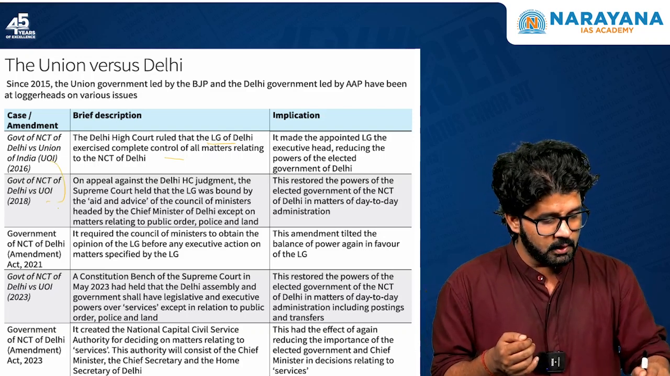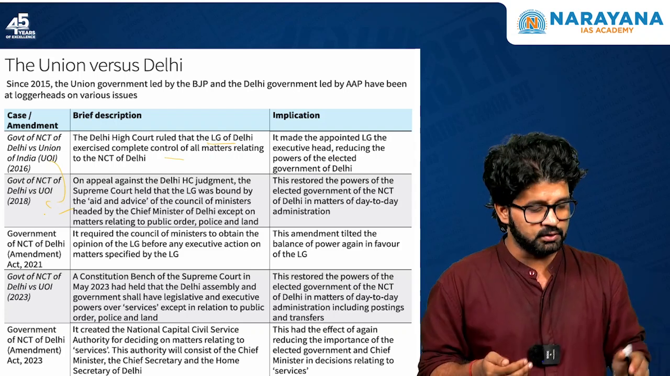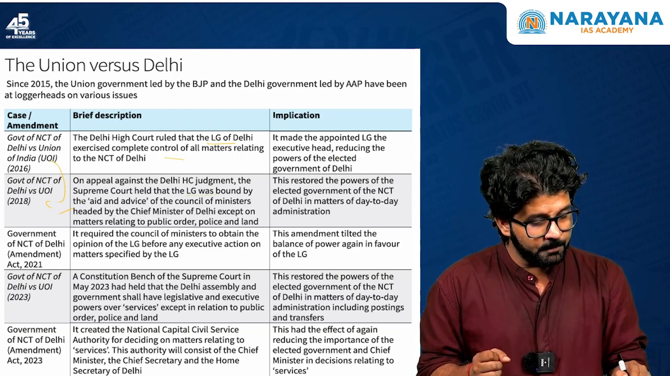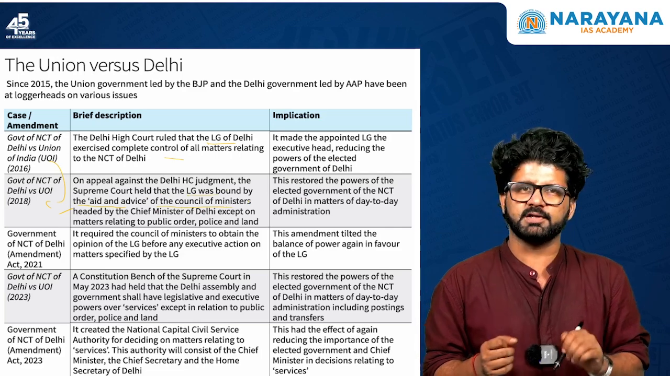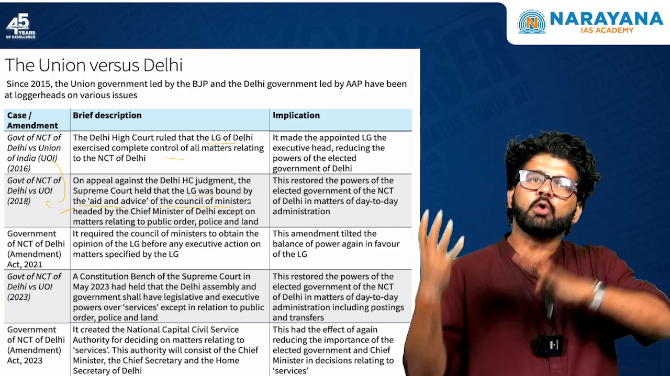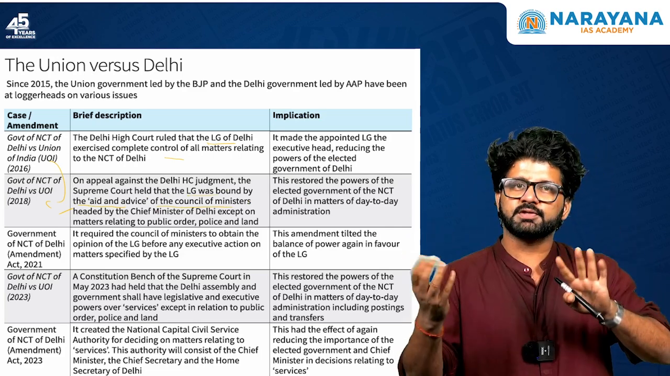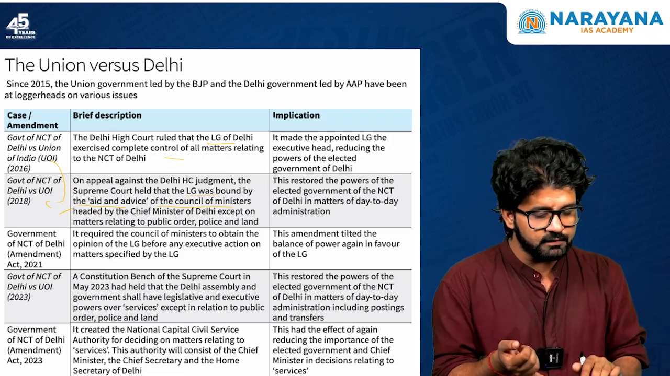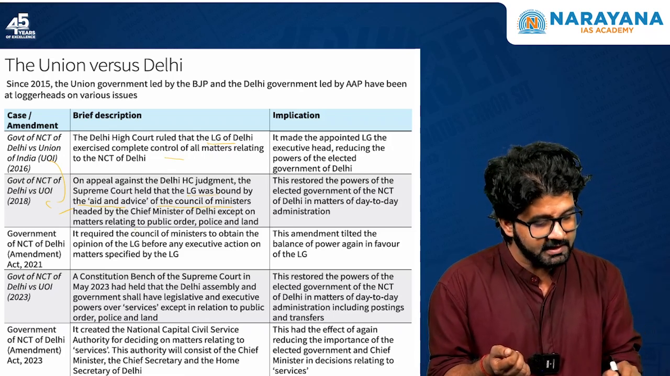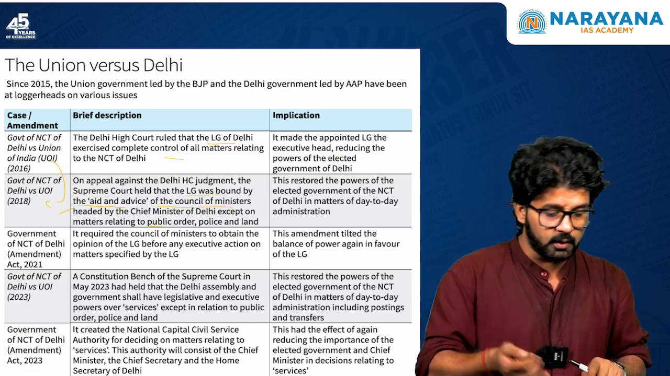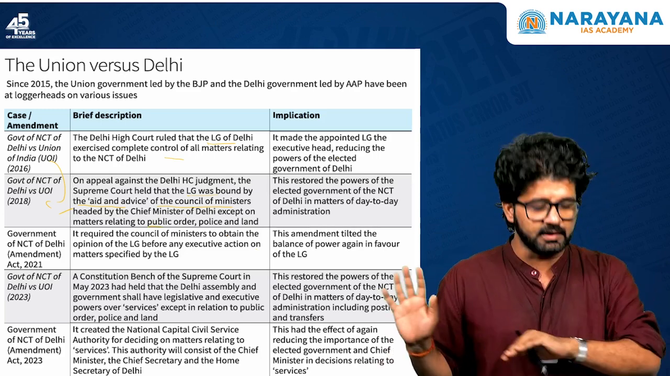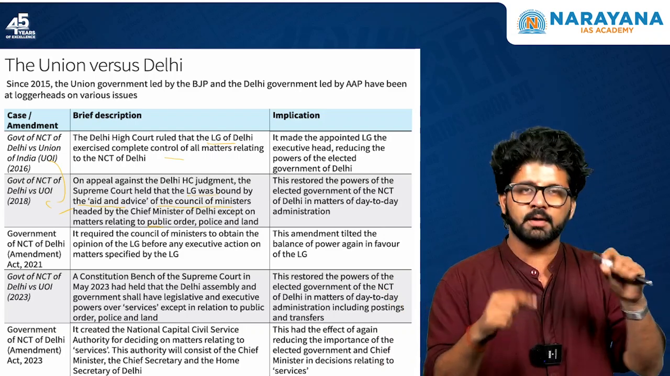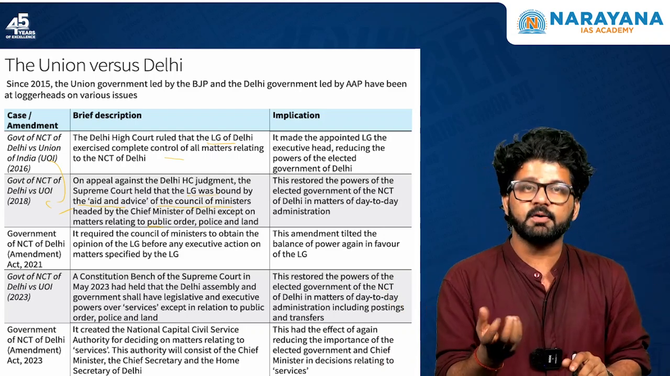Then let's track. 2018 will try to restore things. On appeal against the Delhi High Court judgment, the Supreme Court held that the LG was bound by the aid and advice of the Council of Ministers. Just like the President is bound by the aid and advice of the Council of Ministers headed by Narendra Modi, similarly the LG was bound by the aid and advice of the Council of Ministers headed by the Chief Minister, except on matters related to public order, police and land, which lie within the ambit of the central government. So in a way, whatever was done in 2016, somewhat the powers of the elected government of Delhi were restored.